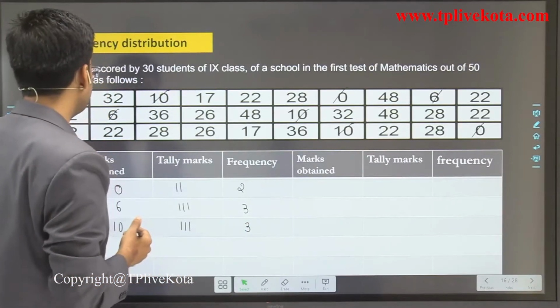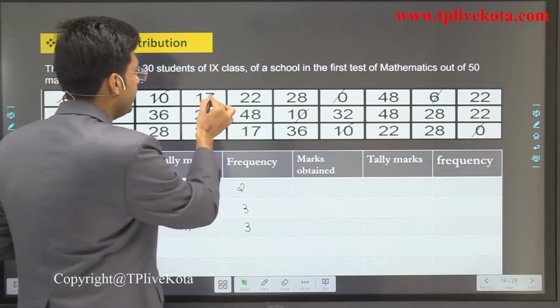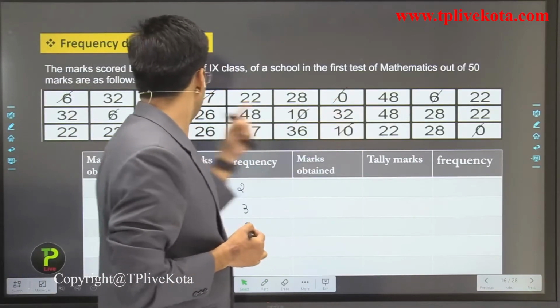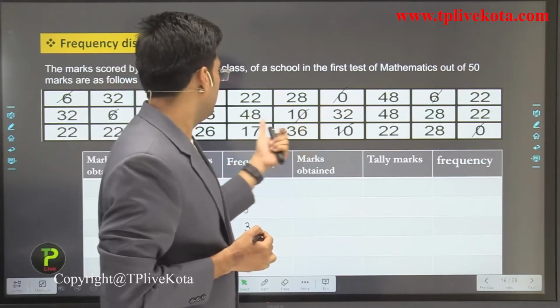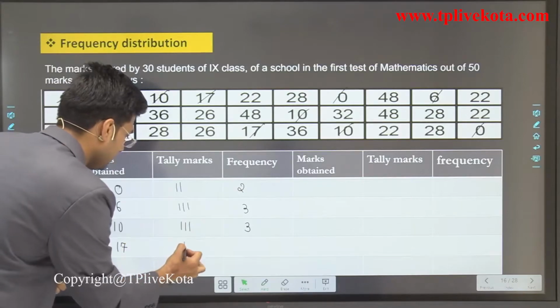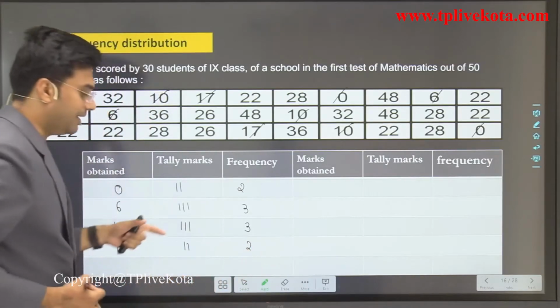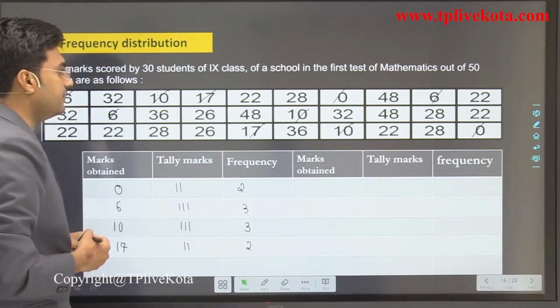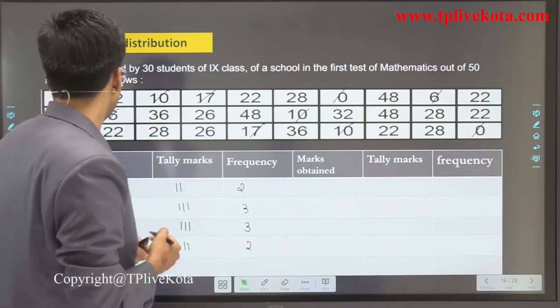Now after this 10, let's check for 17. How many students got 17 marks? 1 2. Only 2 students got 17 marks, so the marks are 17 and the frequency is also 2. Now after 17, let's check for 22.